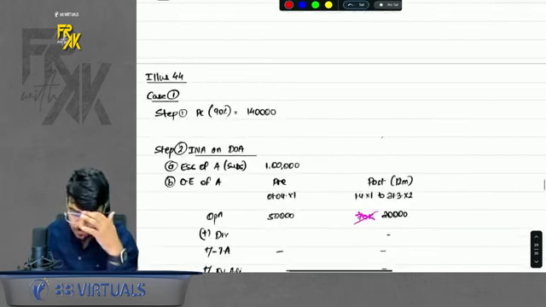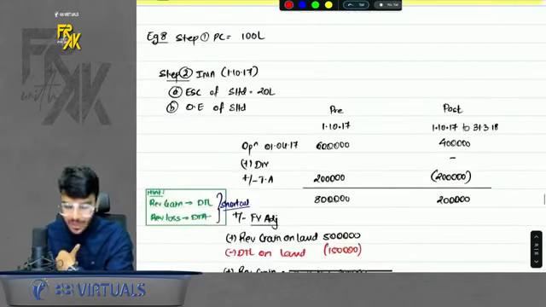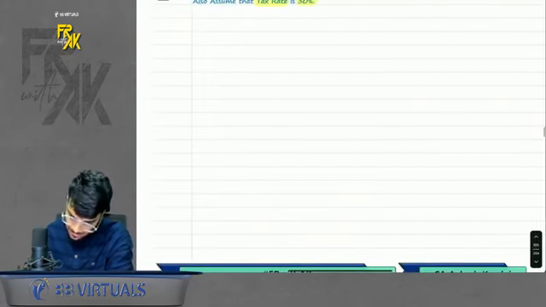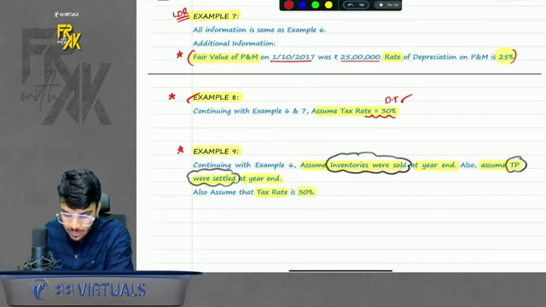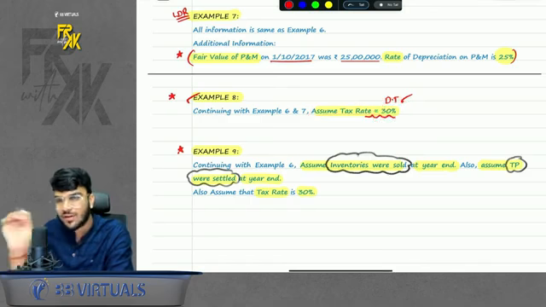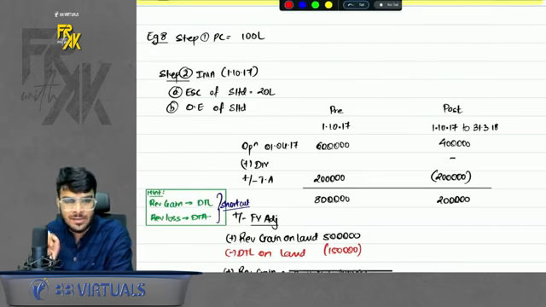Then we did illustration number 44 that you can refer. It is a very simple question. Okay. Then after that, we came back to our examples. There was example number 8, which says that, continuing with examples 6 and 7, only the tax rate is given. If this tax rate is given, one extra effect will come, that is deferred tax.